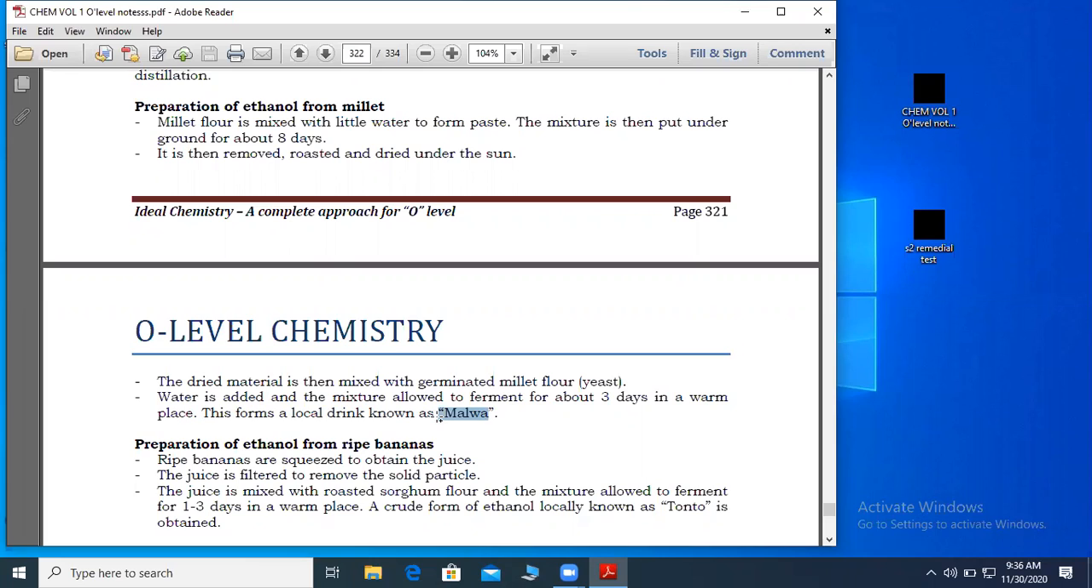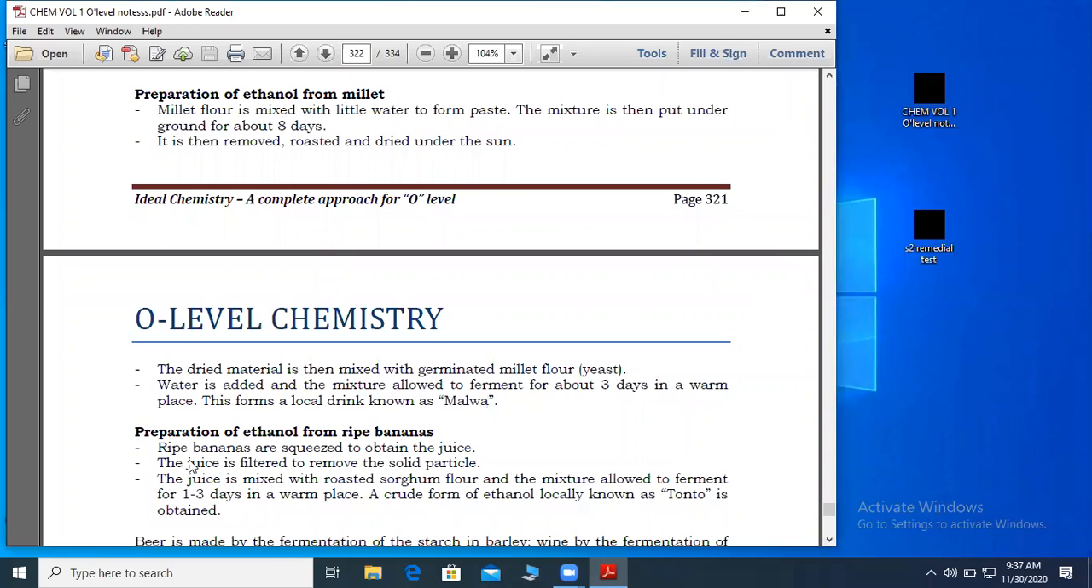Keep remembering, how is this crude ethanol purified to get pure ethanol? Someone tell us, how is this crude ethanol purified to get pure ethanol? It is distilled. Kathy? By fractional distillation, where ethanol is obtained as a distillate. Very good.